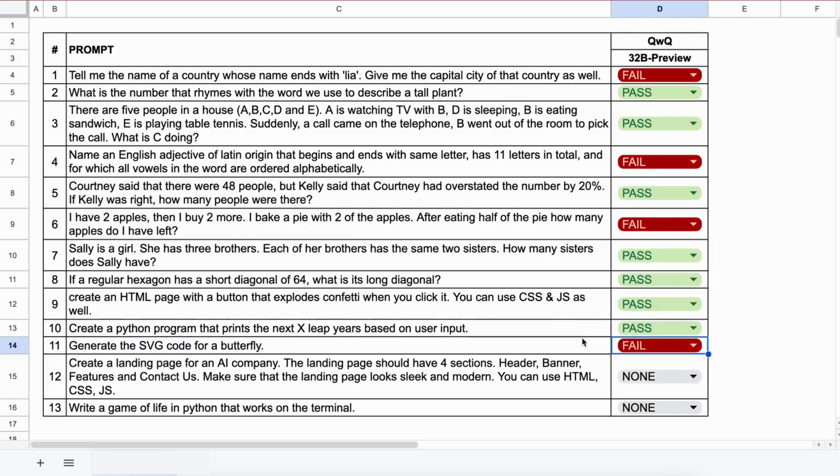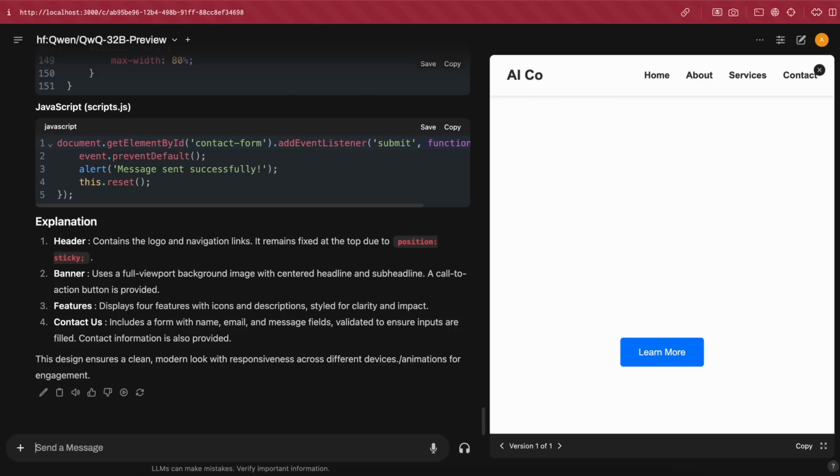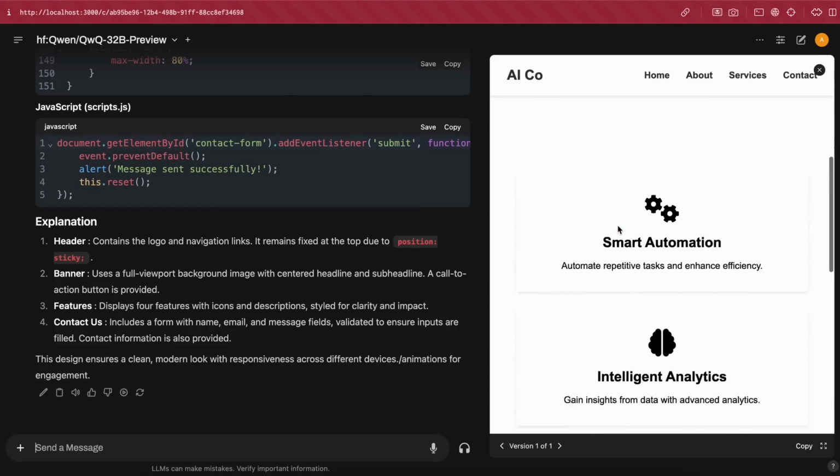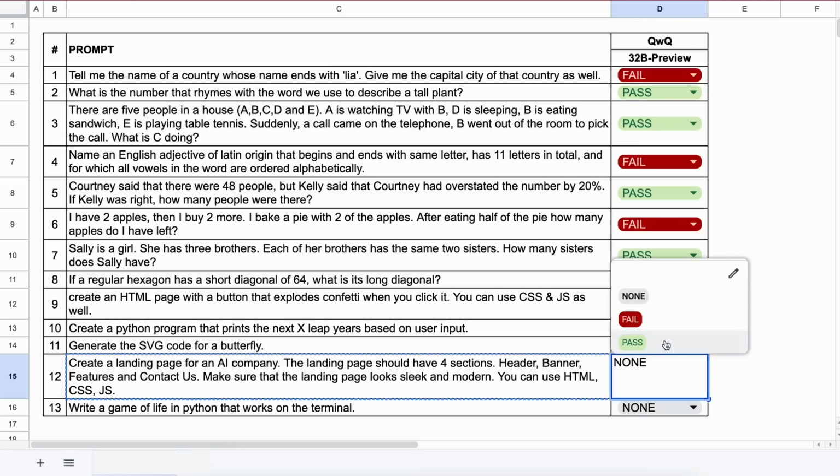The next one is, create a landing page for an AI company. The landing page should have 4 sections: header, banner, features, and contact us. Make sure that the landing page looks sleek and modern. You can use HTML, CSS, and JS. Let's send it and see. Okay, it's now done. And if we preview this, then this looks pretty great. So, this is going to be a pass.